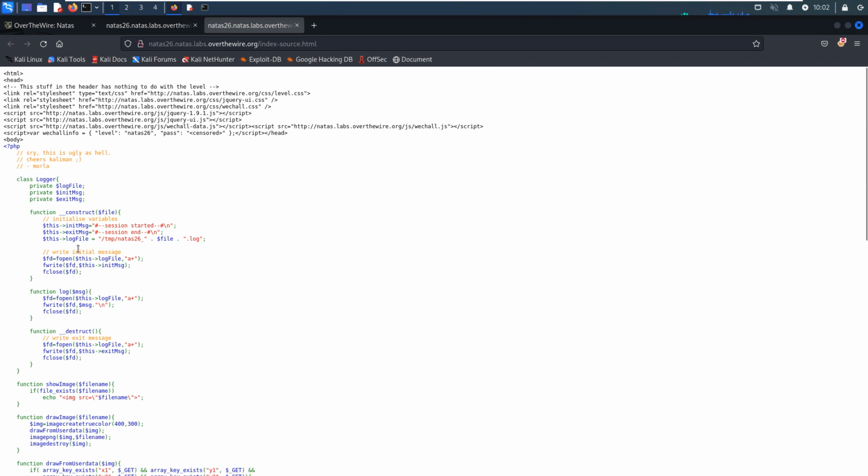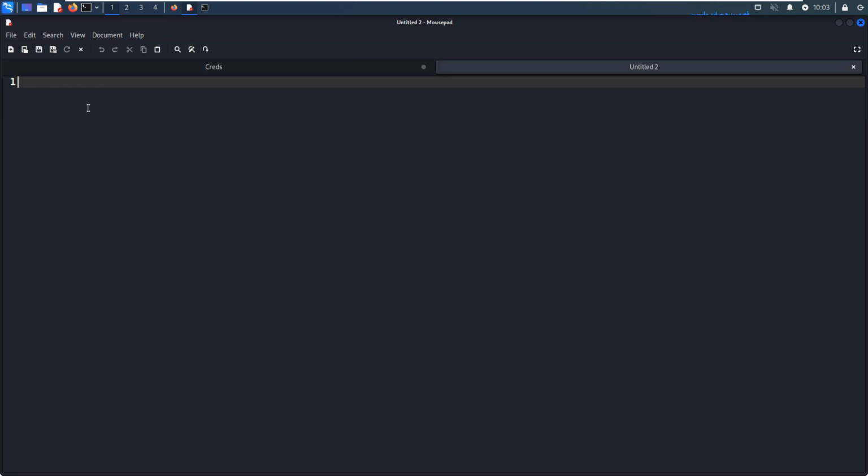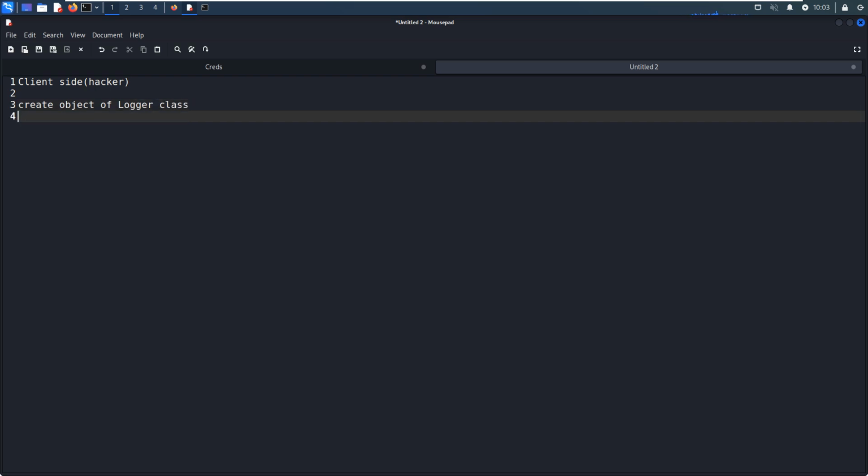So if we can create an object of this Logger class that is serialized, for example, on the client side as the hacker, then that is the first step.